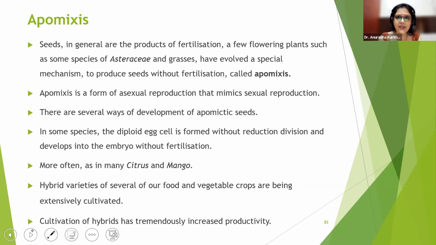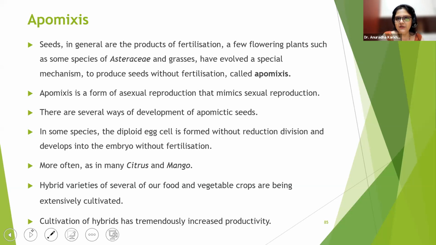Something strange, right? So there are two strange phenomena that we have to study. First is apomixis. Apomixis is a form of asexual reproduction that mimics sexual reproduction. Some of you all are good at mimicry, so you know what mimicry is. So these apomictic seeds do the mimicry of sexual reproduction. There are several ways of development of the apomictic seeds.